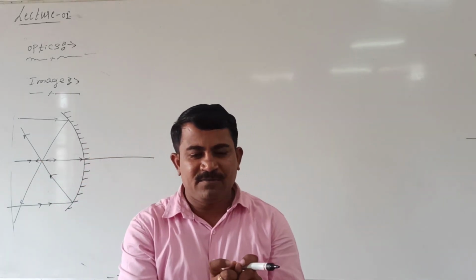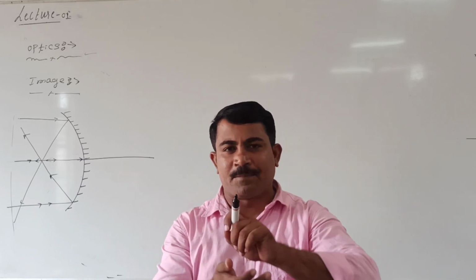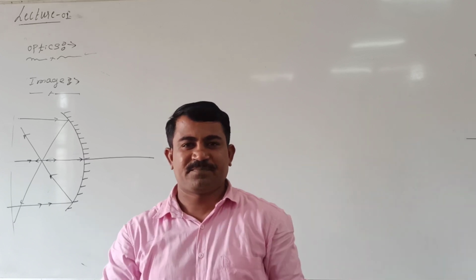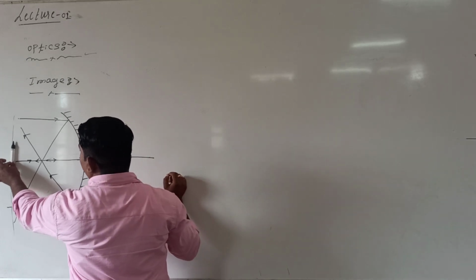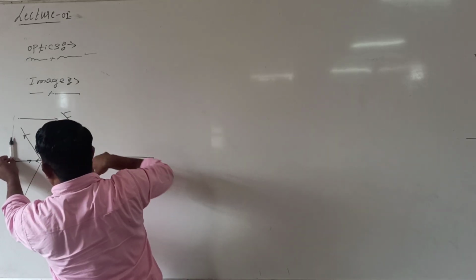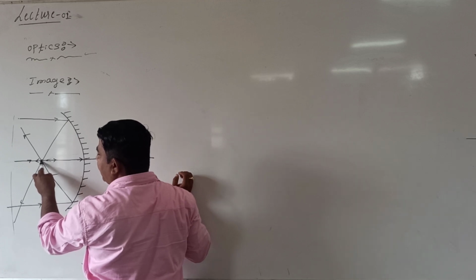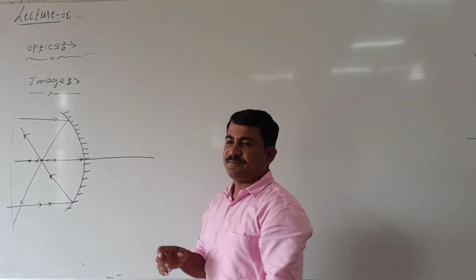After reflection, if a bundle of rays of light meet at a point, that point is nothing but the image of the object. Where is the object available now? This is the object. From this object, let us take a number of rays of light that go, after incident, reflected back, and all rays are meeting at this point. Now this point I can call the image of the object.